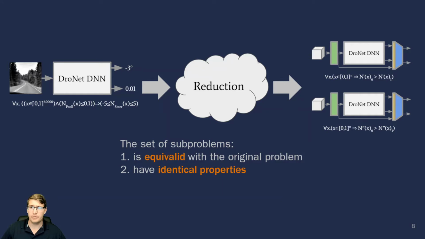Second, each subproblem uses the exact same property type. In particular, for this work, we reduce to robustness properties that specify that all inputs from the unit hypercube are classified as a single class, class 0. This allows falsifiers and verifiers to support a large set of correctness problems by implementing support for this single property type. While this reduction does turn a single problem into multiple problems, the subproblems are all independent and can be checked in parallel.